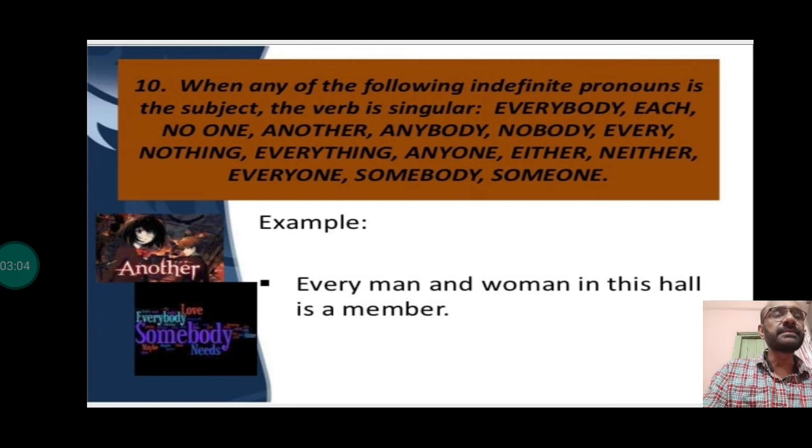Everybody, each, no one, another, anybody, nobody, every, nothing, everything, anyone, either, neither, everyone, somebody, someone. These are all singular words. Although they are indefinite pronouns, they are singular in nature. Hence, they will take a singular verb. Every man and woman in this hall is a member, right? We are talking about every individual man. Or, everybody gets what they deserve. No one has made an inquiry about the plane arrival, right?